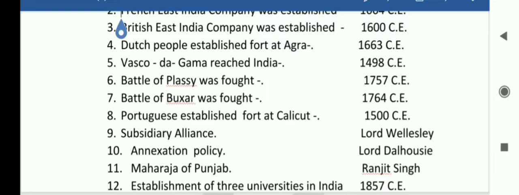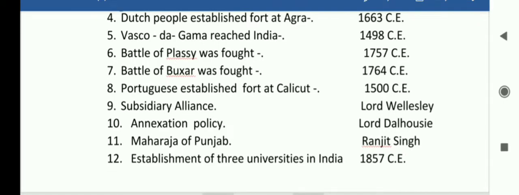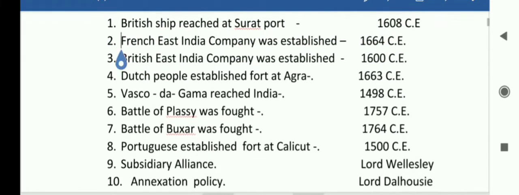11 number, students, Maharaja of Punjab, Ranjit Singh. 12 number, establishment of 3 universities in India, 1857 CE. Students, I hope you understood this 1 to 12 match the following. Just try to get here, students. So first, British ship reached at Surat port, 1608.